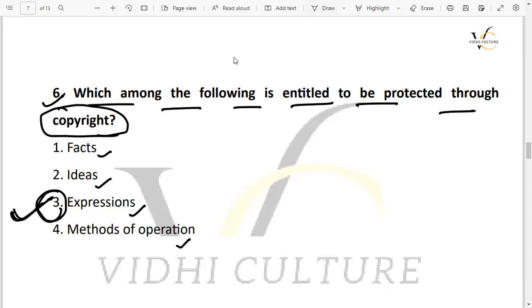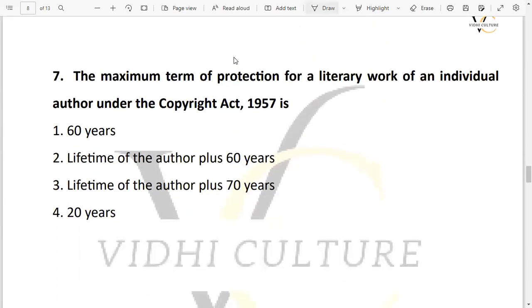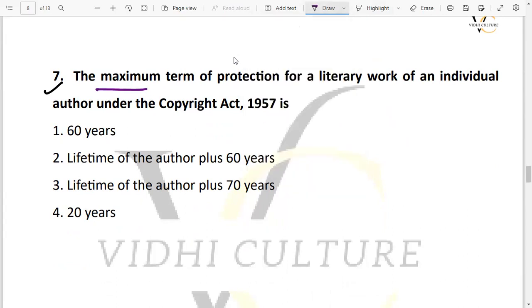Okay, now moving on to the next question, that is question number 7. Question number 7 कहता है that the maximum term of protection for a literary work of an individual author under the Copyright Act 1957 is what? So options are 60 years.